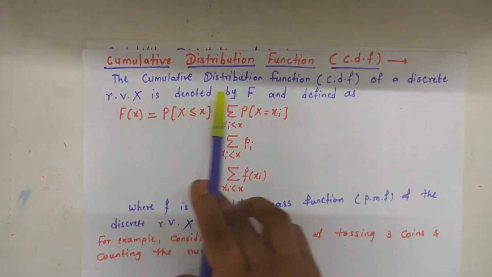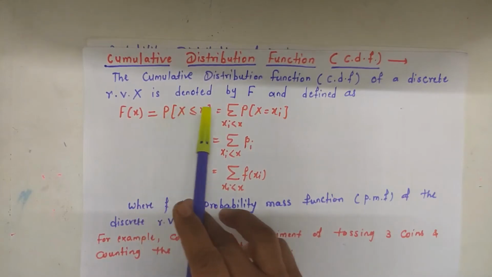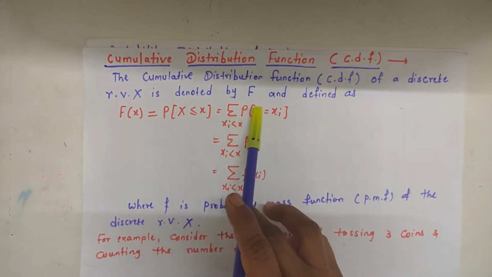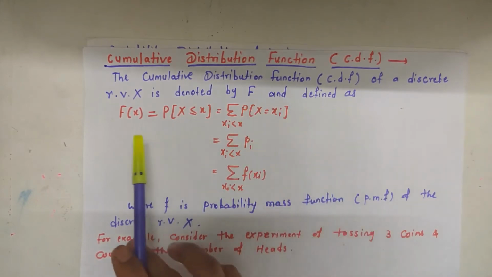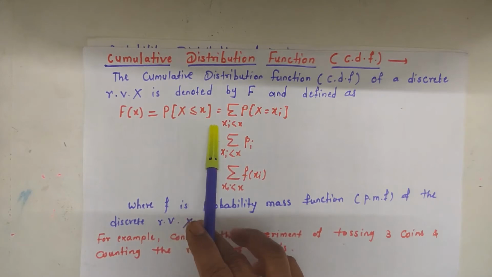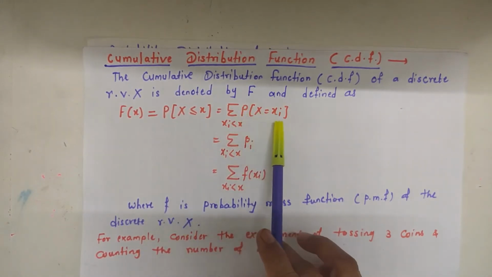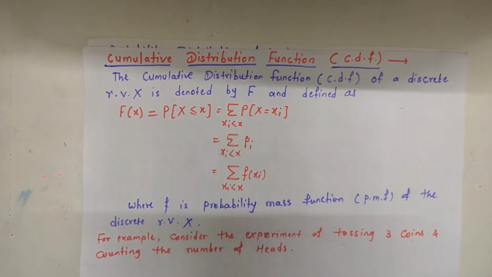The cumulative distribution function CDF of a discrete random variable X is denoted by capital F and defined as F of x is equal to probability of X less than or equal to x, which is equal to the summation of probabilities of X equal to xi, where xi is less than or equal to x.